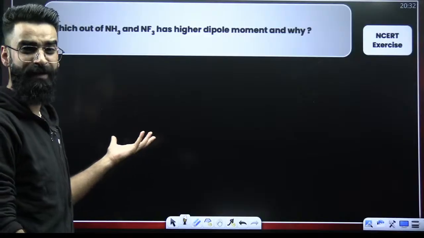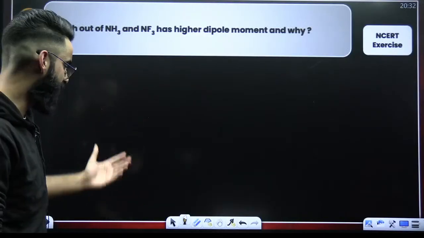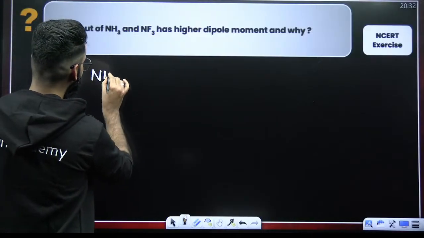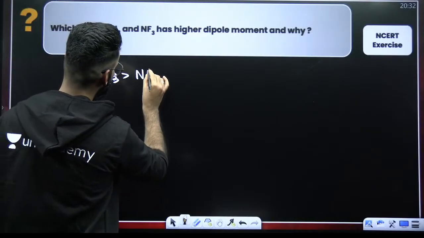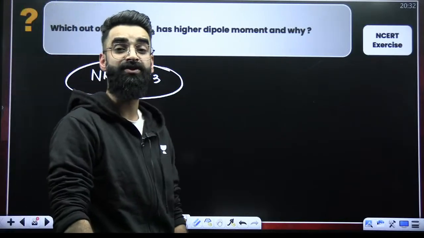This sort of question you should be able to solve. I mean, there is no need to solve it. We have solved this question before. We saw a few minutes back that NH3 has more dipole moment than NF3. This is something we discussed when I showed you the structures of NH3 and NF3.